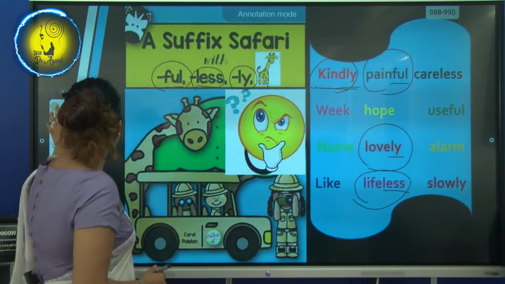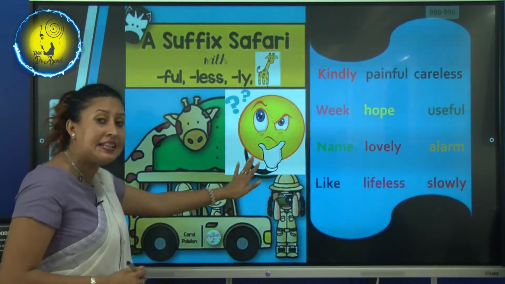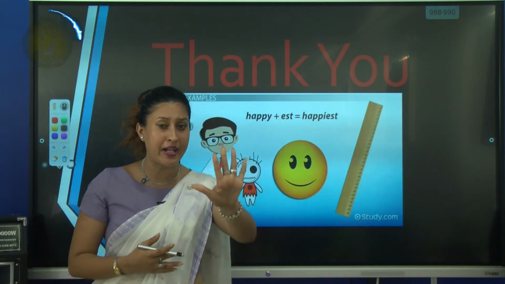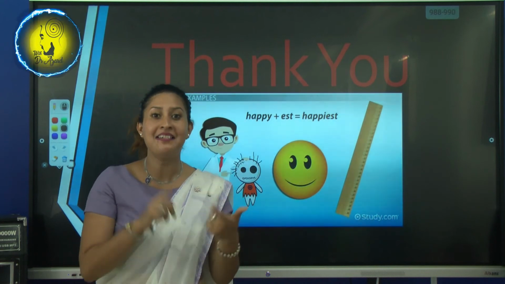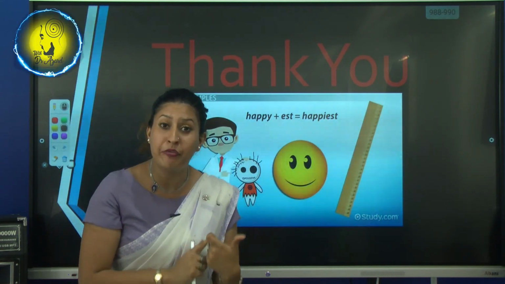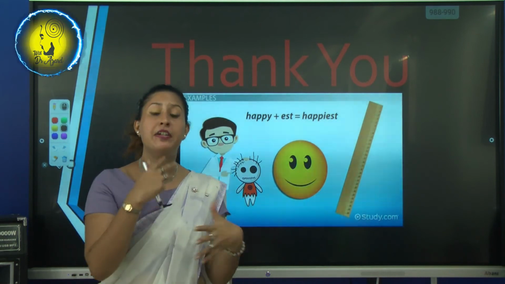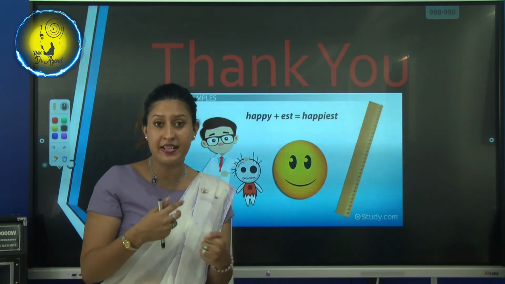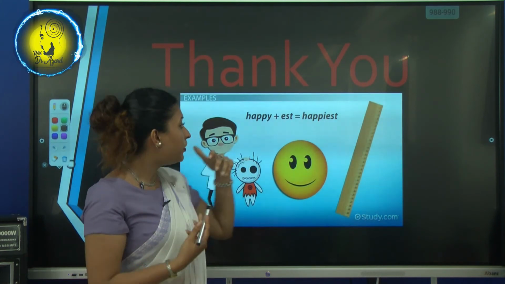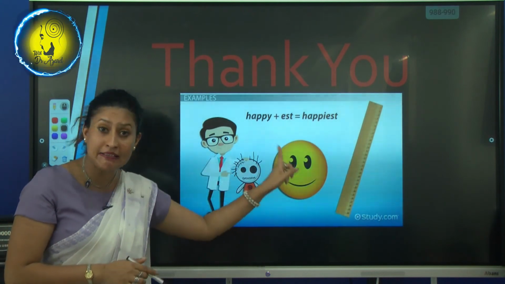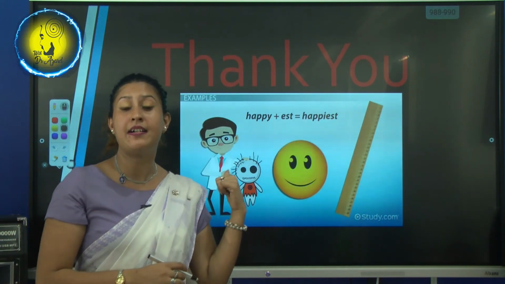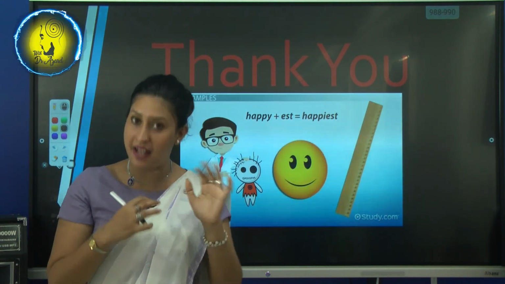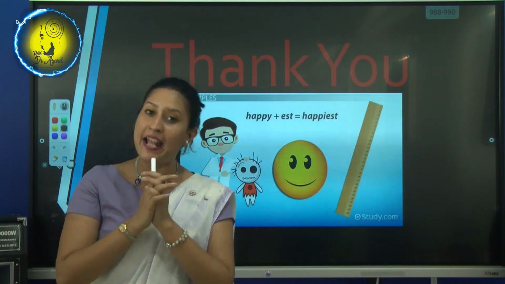Okay, and then you all can end the safari. Understand? Right, okay. So, did you all understand, my dear children, what I taught you today? I hope everybody understood. Five categories we learned. Okay, er, est and full, less and ly. And we learned about the examples, we did revision, we did quiz time. So, you all have to end the safari, you all have to end the egg sorting out quiz. You all have to complete it. I started it, you all have to complete it. So thank you, my dear children.